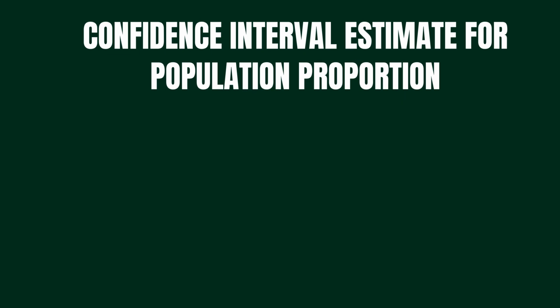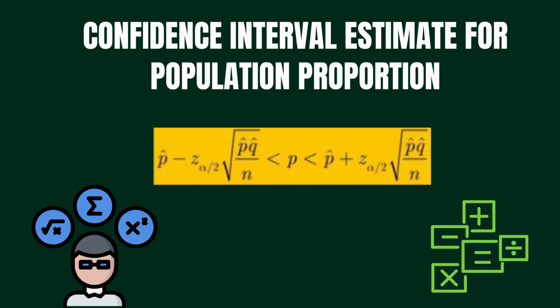Here is the formula for the proportion interval: p hat, or the sample proportion, plus or minus the z-value times the quantity of the square root of p hat times q hat divided by the sample size.